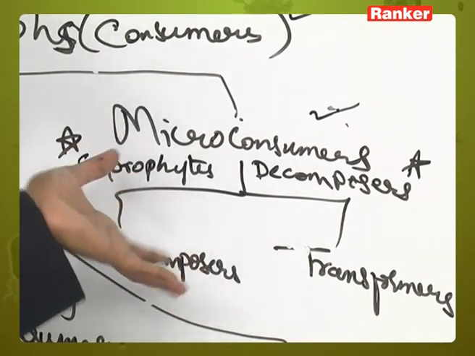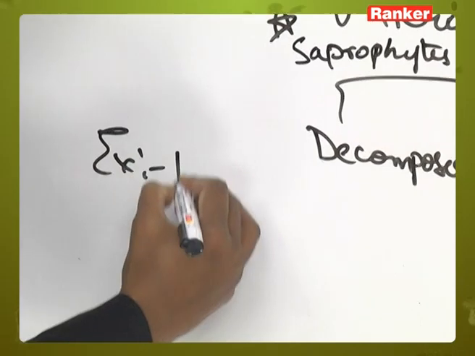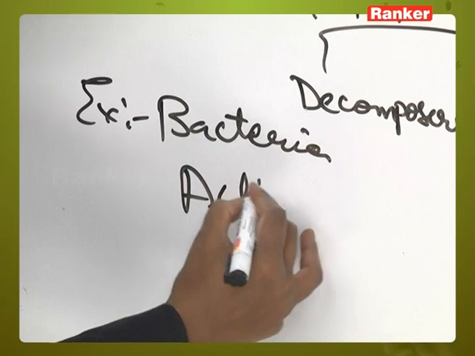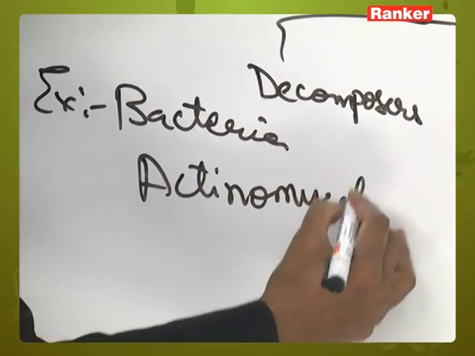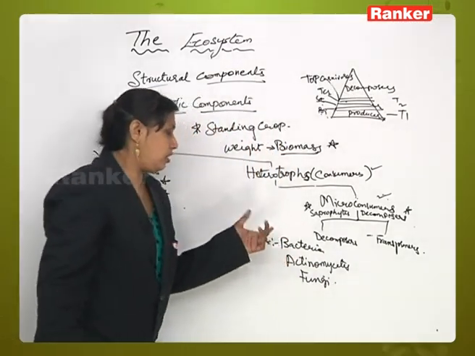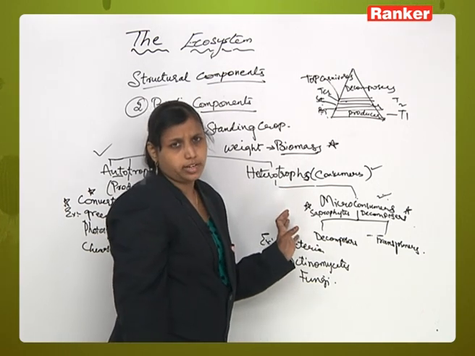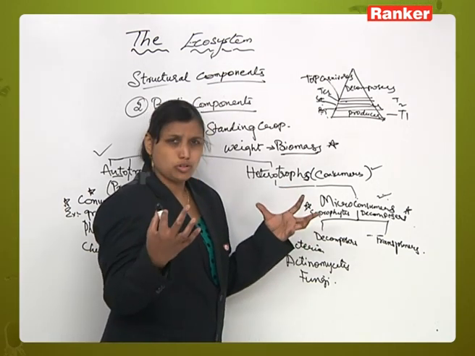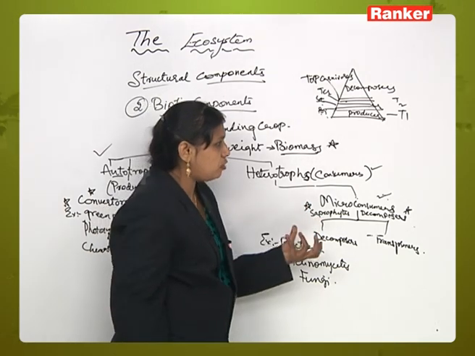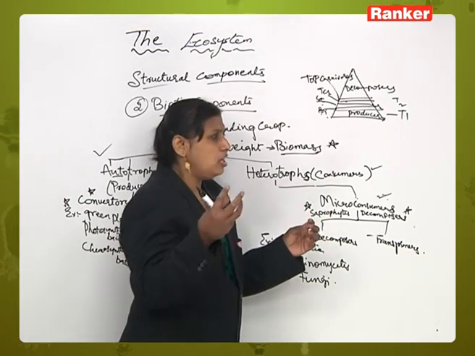The examples for micro consumers are bacteria, actinomycetes, and fungi. This type of micro consumer feeds upon dead decaying organic matter. They take in the complex dead decaying organic matter, break it into smaller pieces, digest it, and develop simple soluble compounds.